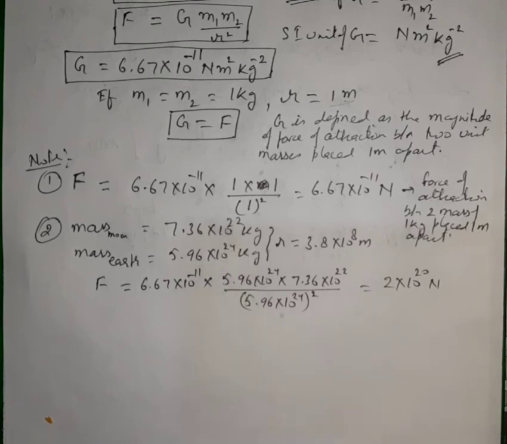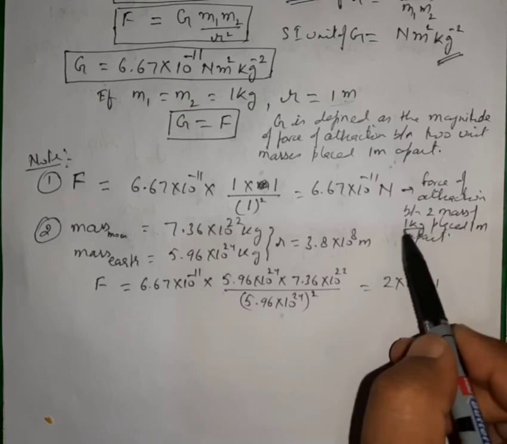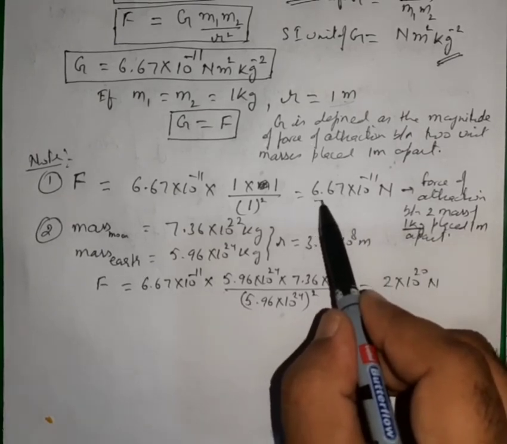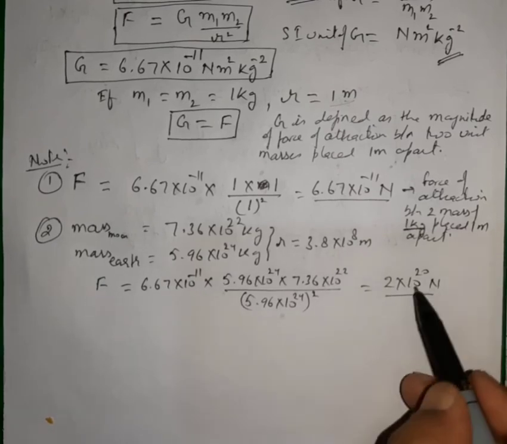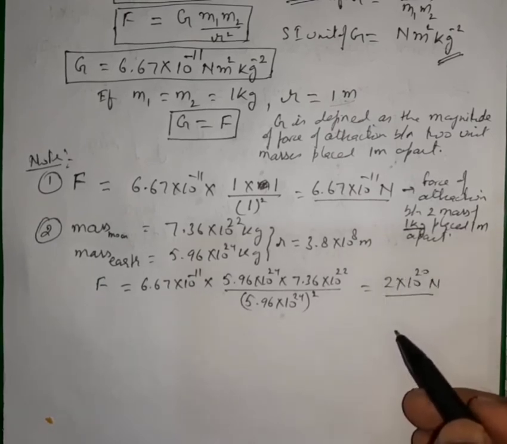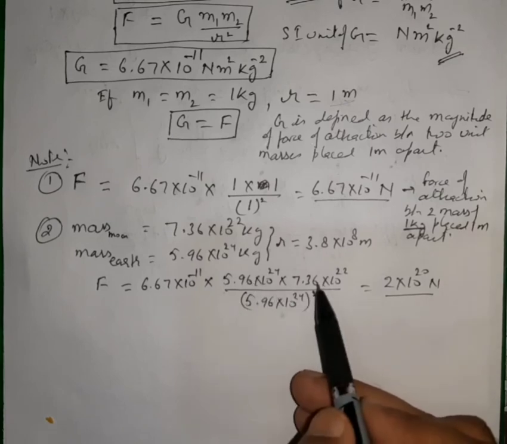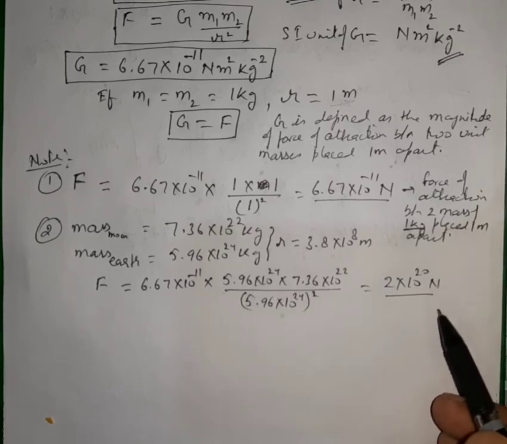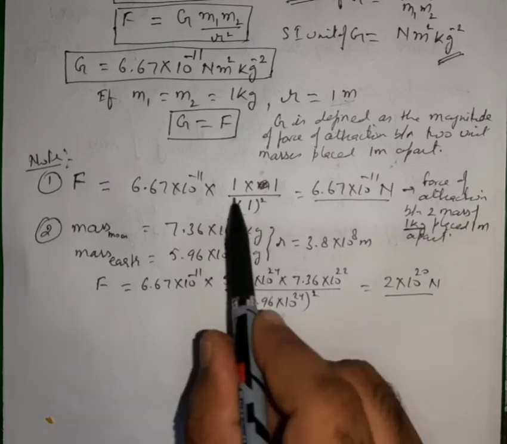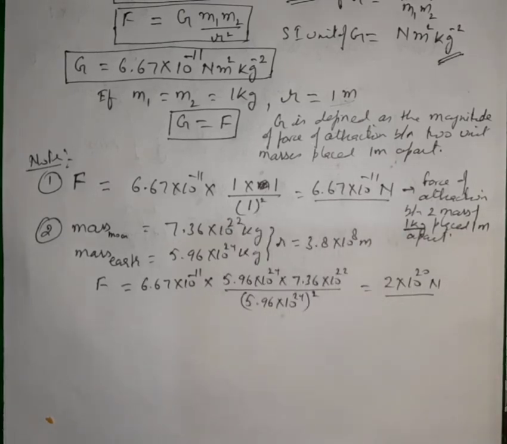So from this discussion, have a look. The force of attraction between two very small masses is very, very much smaller than this force. So this is a force between two heavenly bodies. If the masses are very, very much greater, then the force of attraction will also be greater. And if the masses are small, then the force will also be very small. So from here we can conclude that this force of attraction is mainly due to the masses. Every mass in the universe attracts each other, and the magnitude depends upon the product of their masses, and this force is always attractive.